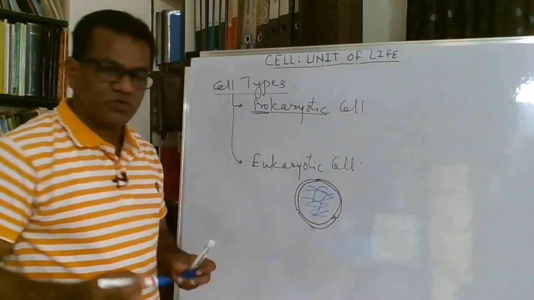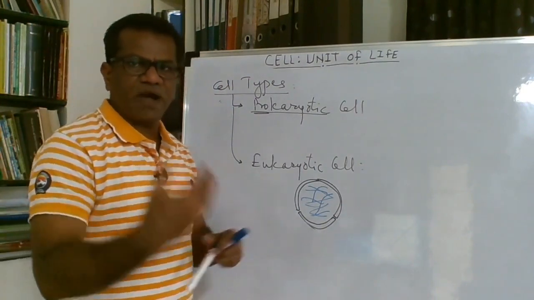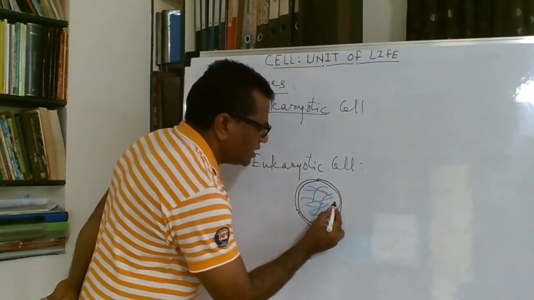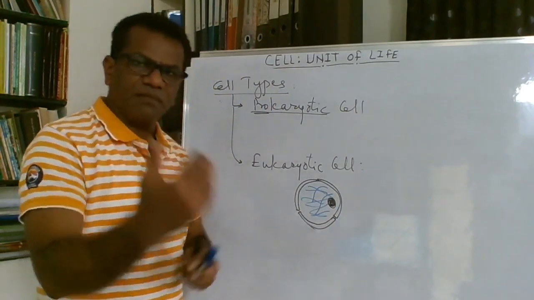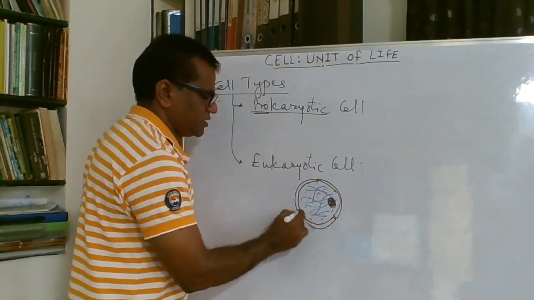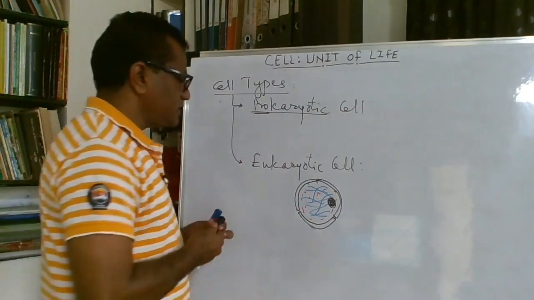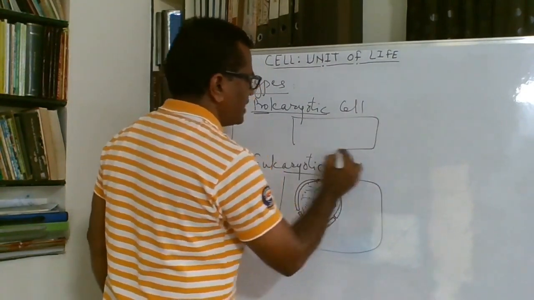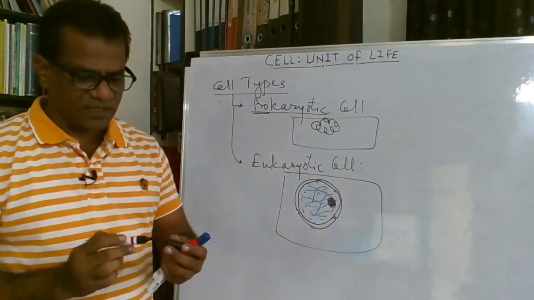The chromosomes or chromatin, which are DNA bound to histone proteins, form the chromatin material. Then one or two nucleoli are present, and the cytoplasm-like fluid called nucleoplasm is also present here. So this is a well defined nucleus. Such a nucleus is present in the eukaryotic cell, and in the prokaryotic cell, in place of this nucleus, only a single circular naked DNA is present.